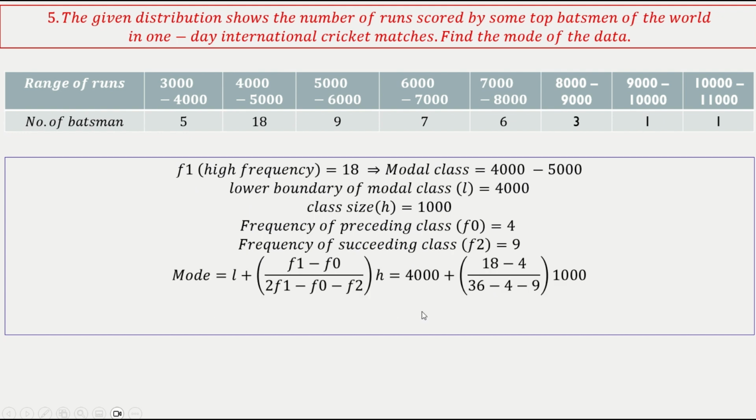So you substitute the values. Actually, this should be 5. So what you will get is 13 by 23 into 1000. It will be slightly lesser than this. Slightly, not too much. The value will be slightly lesser than that. You calculate yourself correctly.